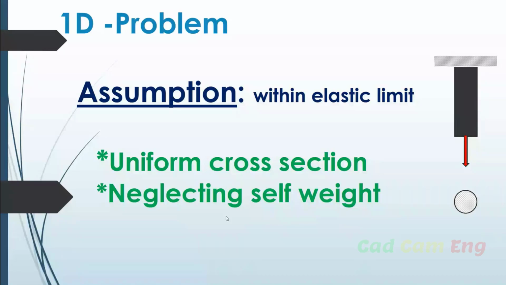So we are studying the one dimension. That means if you study only the linear deformation, without taking the Poisson's ratio, then it is said to be a one dimensional problem. We are assuming that the cross section is changing in only one direction. But in real life, it is not happening. It is happening in two dimensions.